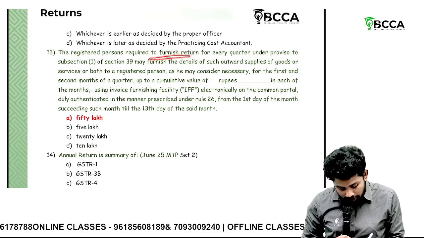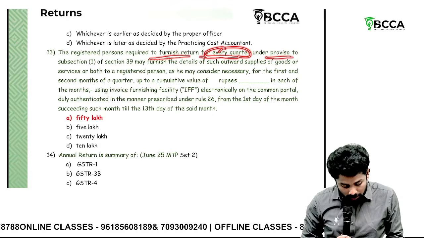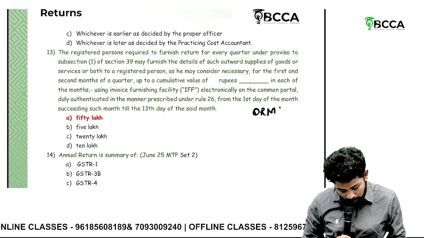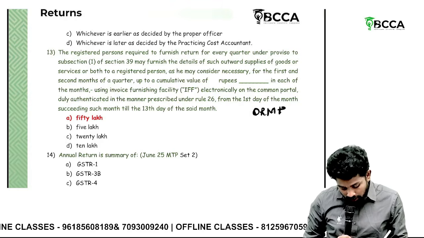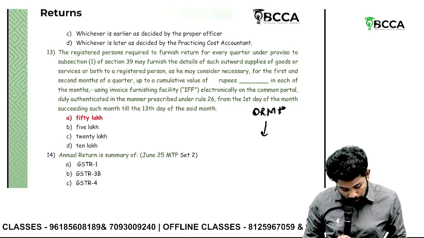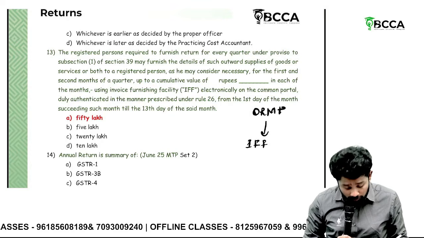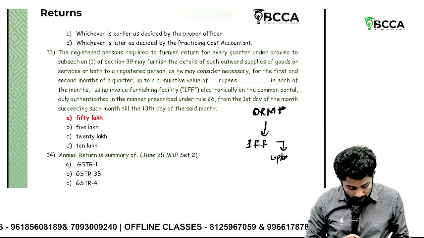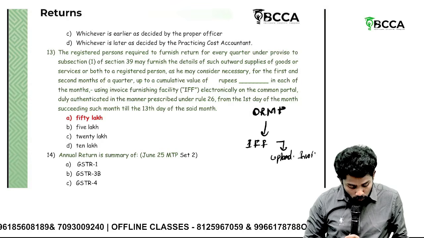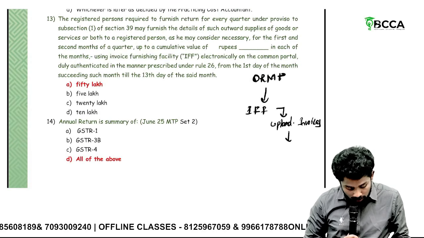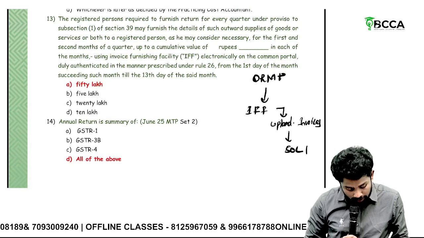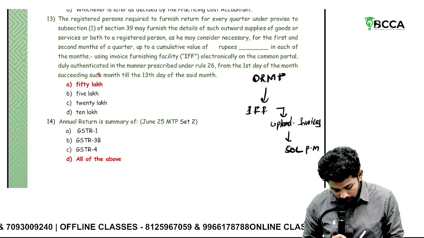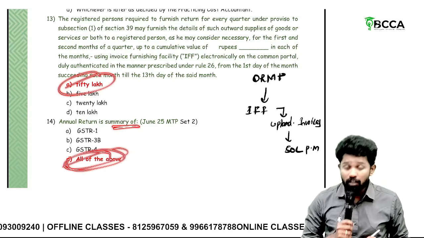The registered person required to furnish return for every quarter under proviso to section 39 subsection 1, nothing but this is QRMP. Sir, a QRMP person has an invoice furnishing facility. By using the invoice furnishing facility, he can upload invoices. So up to what value can he upload invoices? Up to 50 lakhs per month he can upload invoices. That is the answer here. Annual return is summary of all of the above.